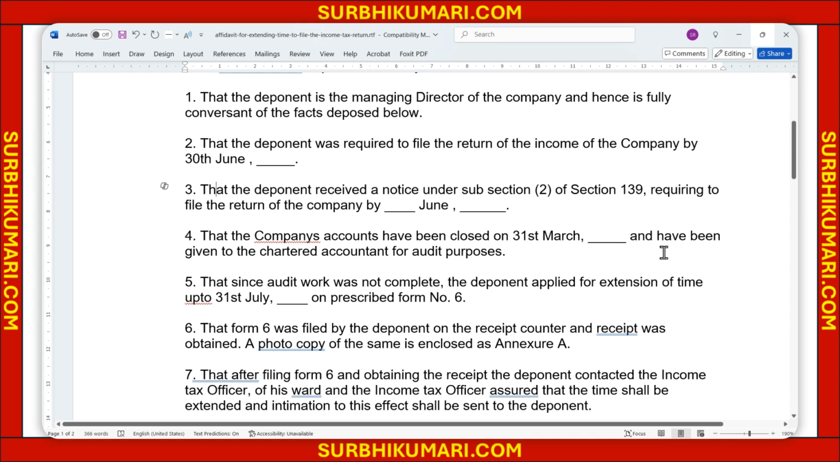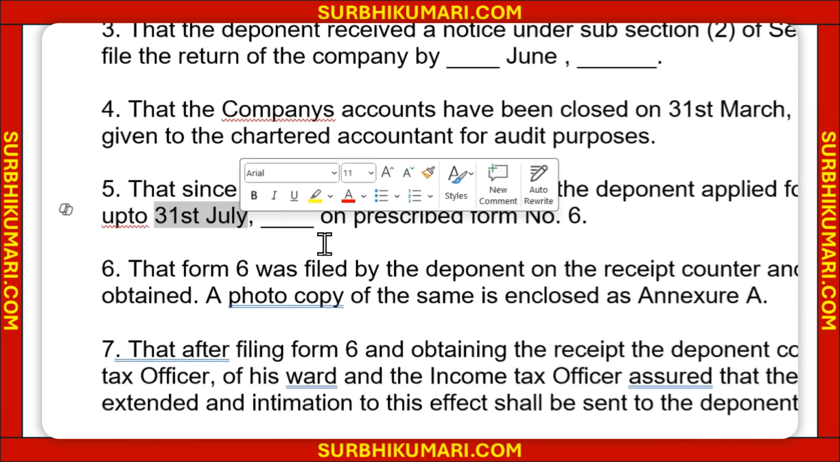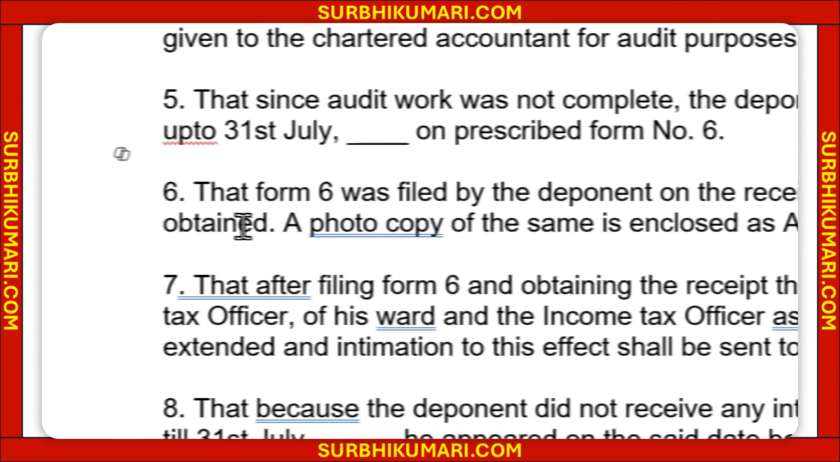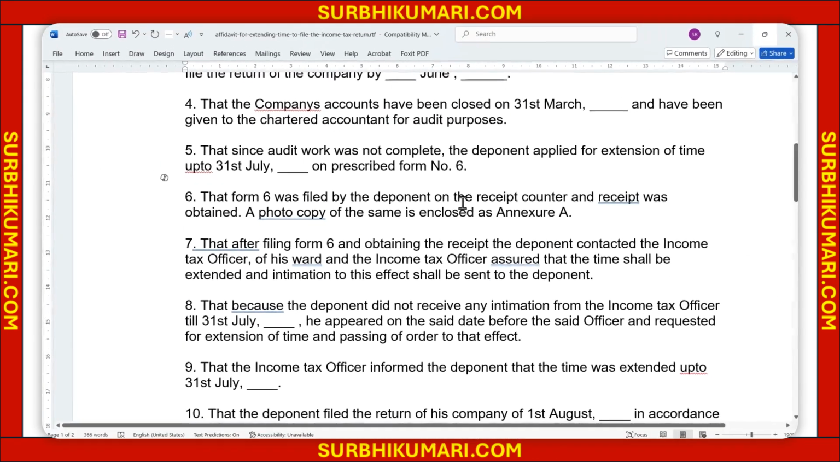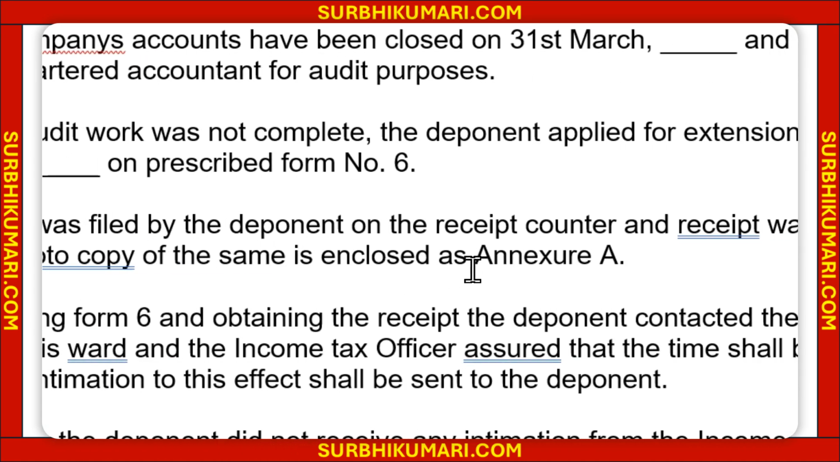and you need to put the year here, and have been given to the chartered accountant for the audit process. That since the audit work was not completed, the deponent applied for the extension of time up to 31st July of the year on the prescribed form number 6. Form number 6 was filed by the deponent at the receipt counter, and the receipt was obtained. A photocopy of the same is enclosed as Annexure A.